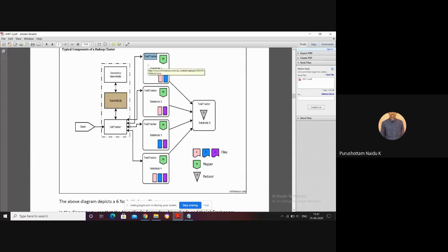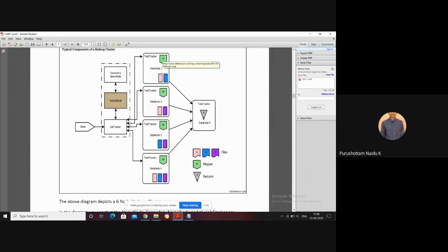So initially the task tracker processes the data with a concept called the mapper. Internally it is using the mapping function. We have the map function and the reduce function. Initially the task tracker uses the map function to process the data. So with the help of the map function, the task tracker processes the data.